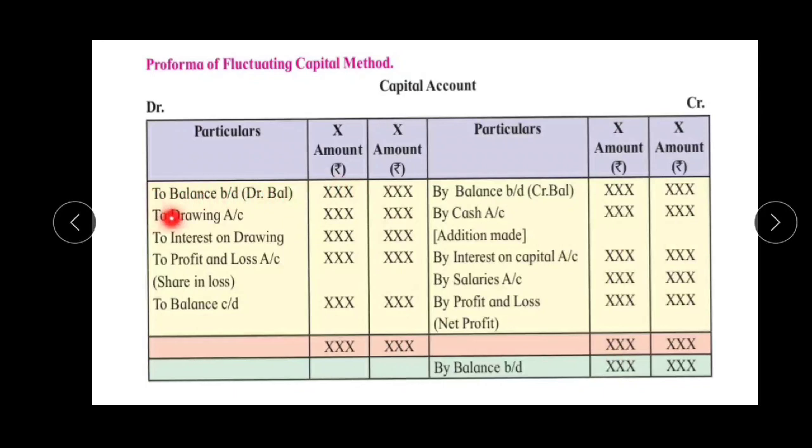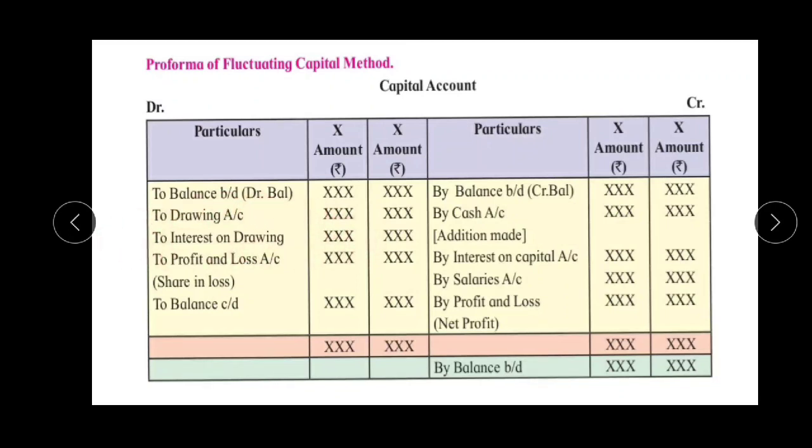Okay. Next, if there is drawing, if the partners have withdrawn any money, the entry will be partners' capital account debit to drawings account. Next, if the partners are getting interest, it means their capitals are increasing, so the journal entry will be interest on capital account debit to partners' capital account.